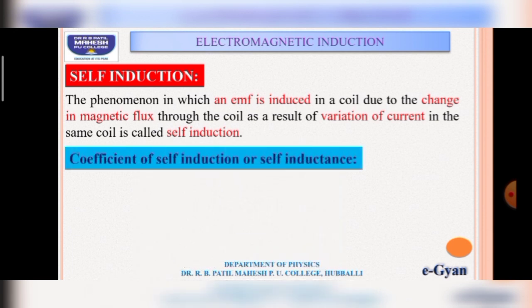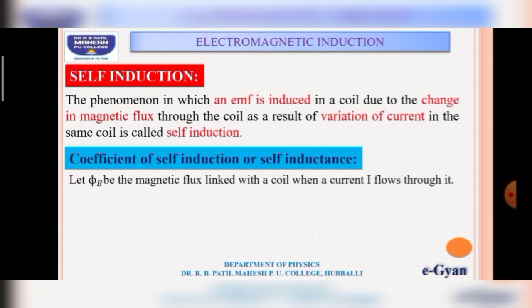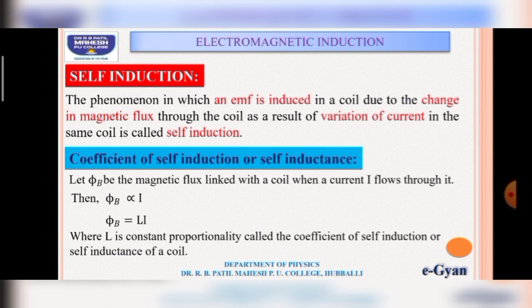Now let us give the expression for the coefficient of self-induction or self-inductance. Let phi B be the magnetic flux linked with the coil when a current I flows through it. Then phi B is proportional to I. When you remove the proportional sign, we put a proportional constant, and we get phi B equal to L I, where L is the proportionality constant called self-inductance of a coil.